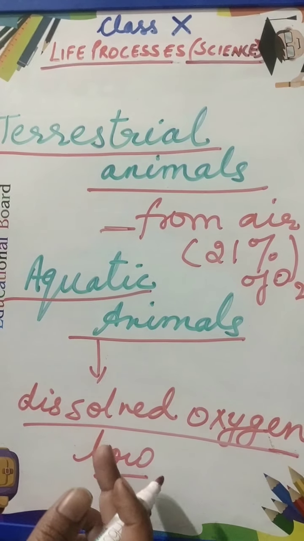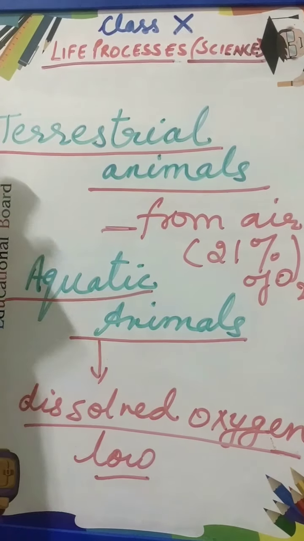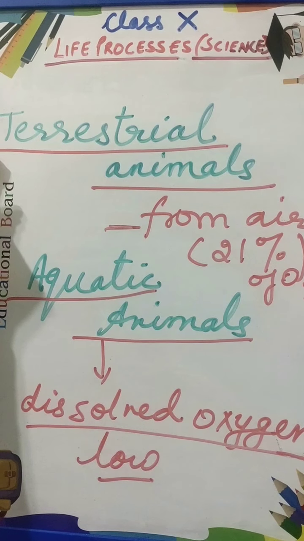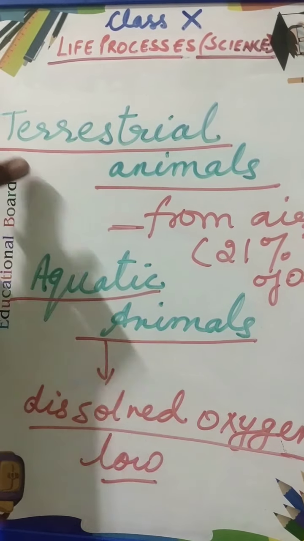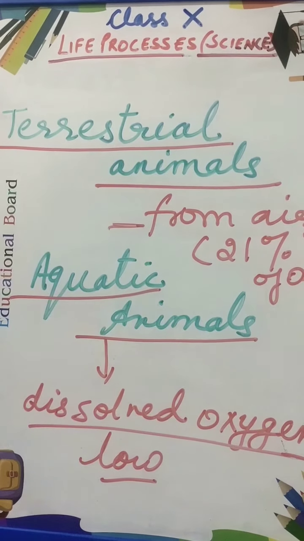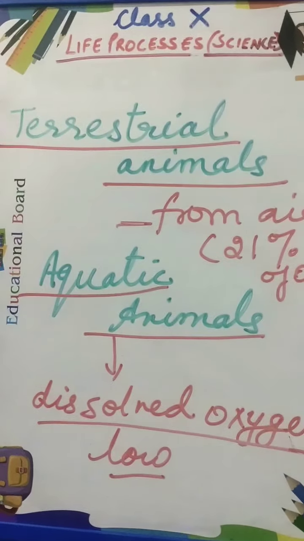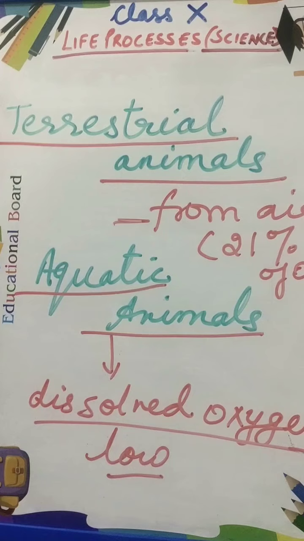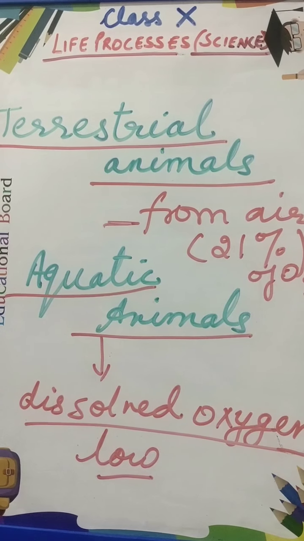So their breathing rate is faster than the terrestrial animals. So this is the answer of this question, which is given on page number 105, question number 1.